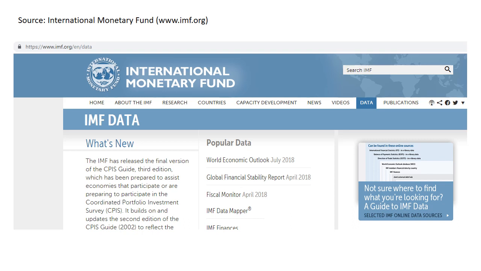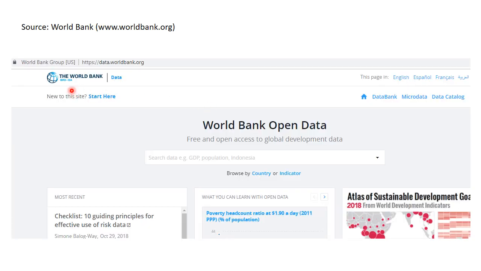That might yield something interesting for the country of your choice, for a project. Now, World Bank is another important global organization. Again, it is formed by most countries in the world. They're all members. Everyone contributes money, and World Bank usually helps the poorer countries develop their economies. To help them, again, World Bank has a huge database of all the member countries. So nearly all the countries have data with World Bank. Again, you can take a look at the data bank and look for whatever indicators are useful to you.